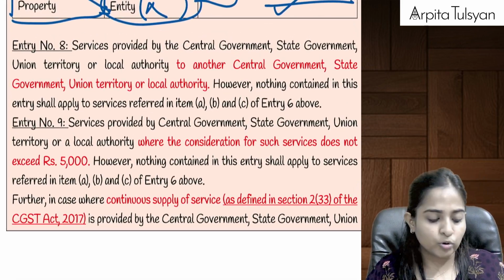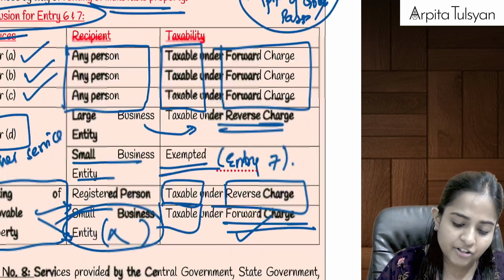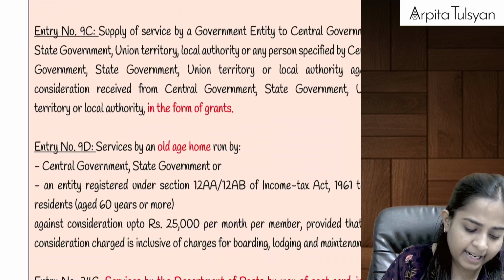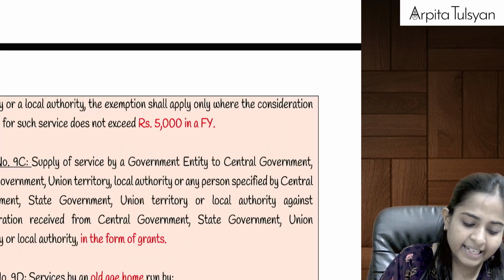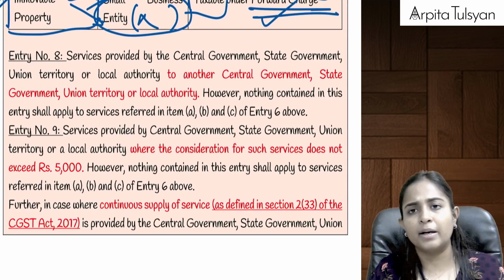Now let's go to the next entry, that is entry number 8, entry number 9. Let's try to understand entry number 8 and entry number 9. Then we are going to have 9C and 9D also. Okay, let's do it one by one. First, let's do entry number 8 and 9.